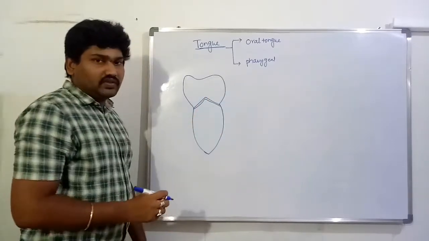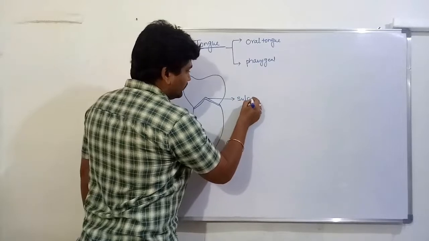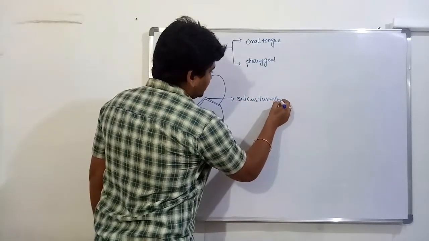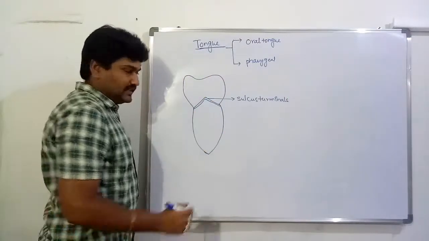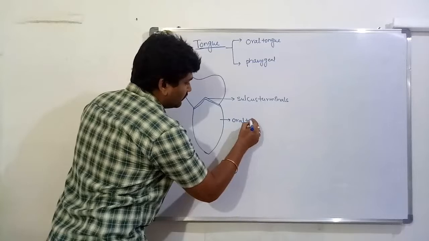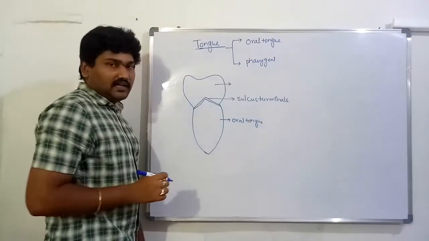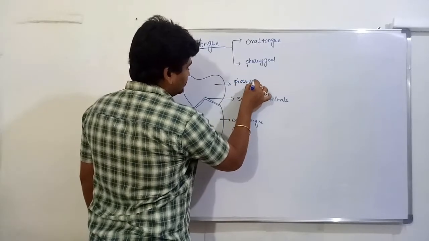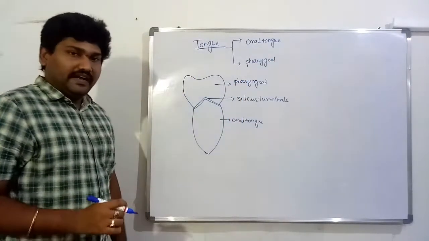The inverted V-shaped structure is called the sulcus terminalis. Below the sulcus terminalis is the oral tongue, and above the sulcus terminalis is the pharyngeal tongue.